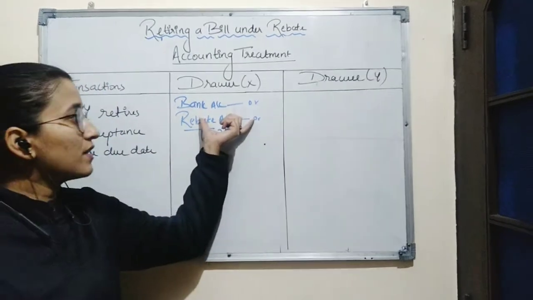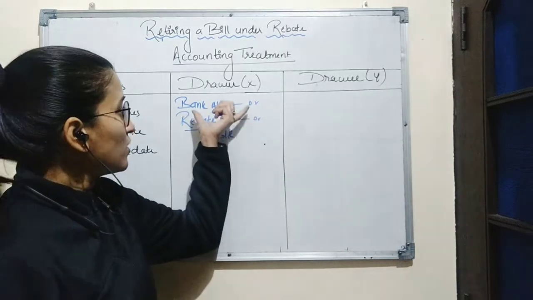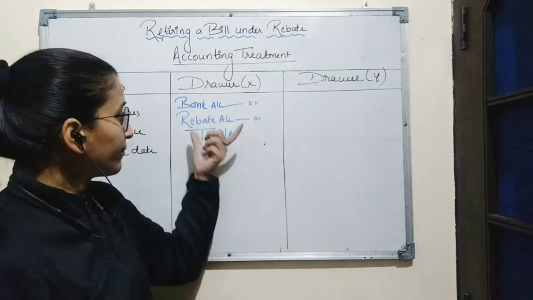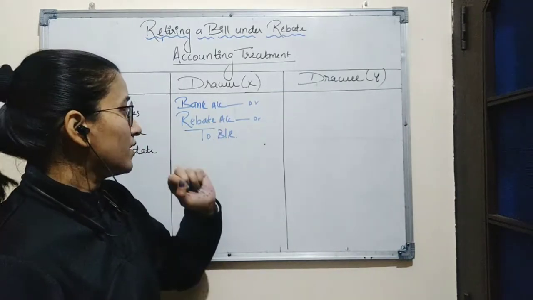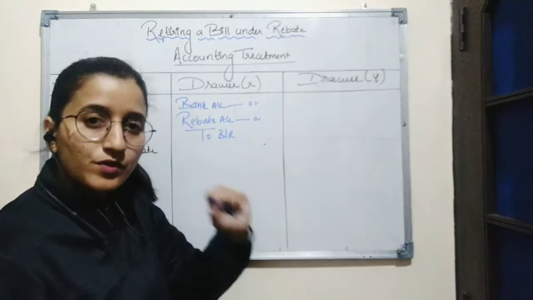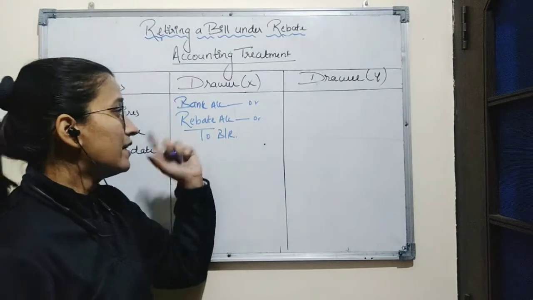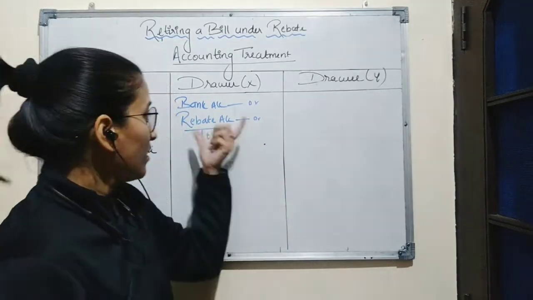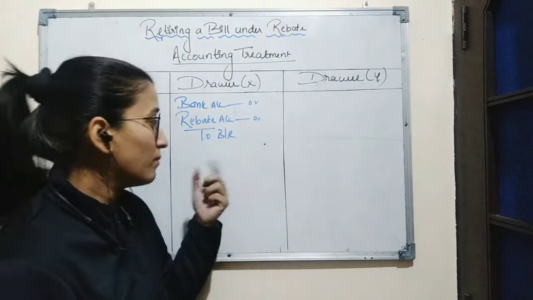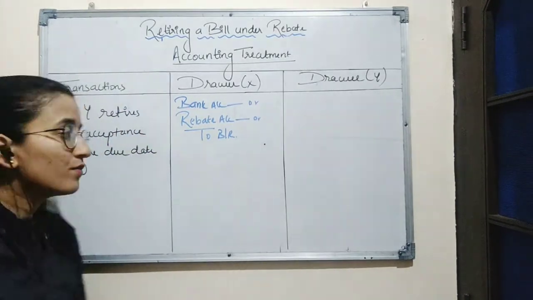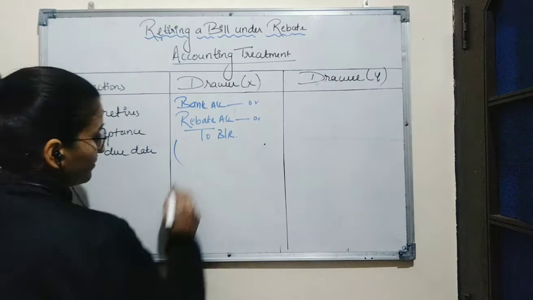As X is receiving the amount in advance, so bank account will be debited. For the amount received in advance, X allows a discount to the drawee, which is known as rebate. Rebate is an expense for drawer. So expenses are always debited according to the rule of nominal account to bills receivable. Narration will be